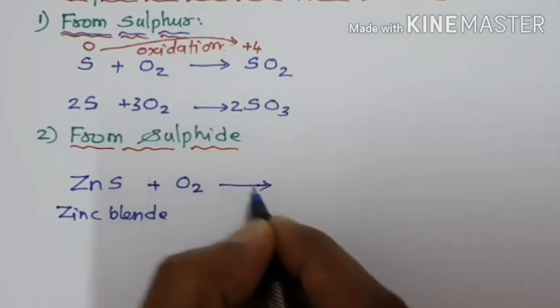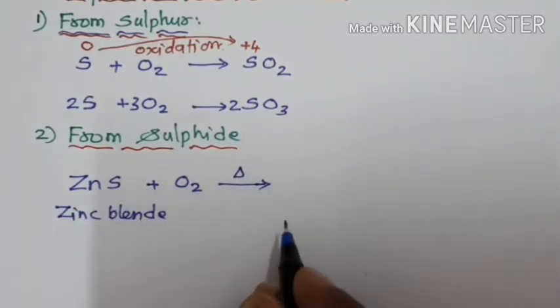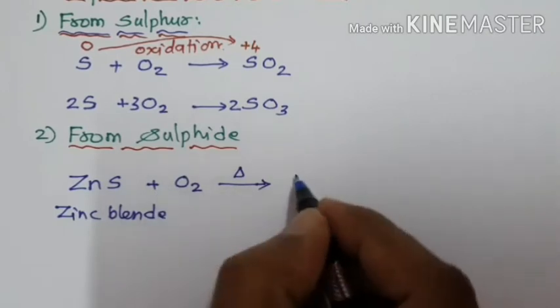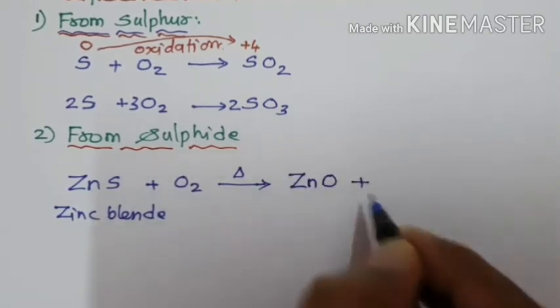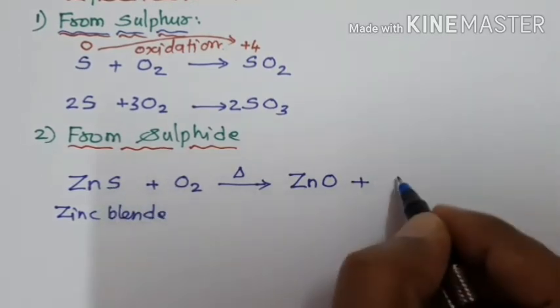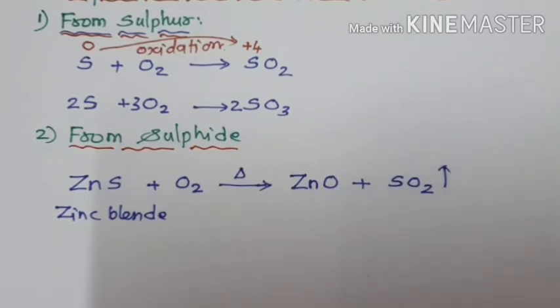What is meant by roasting? Heating the metal sulfide in the presence of oxygen is called roasting. Zinc combines with the oxygen and forms zinc oxide, but remember, zinc does not undergo oxidation, only sulfur undergoes oxidation and liberates sulfur dioxide. In this reaction, sulfur undergoes oxidation.